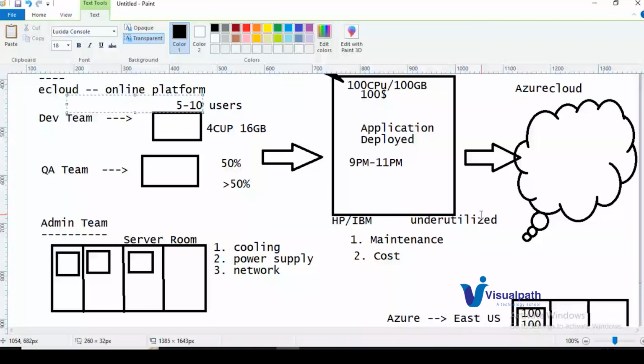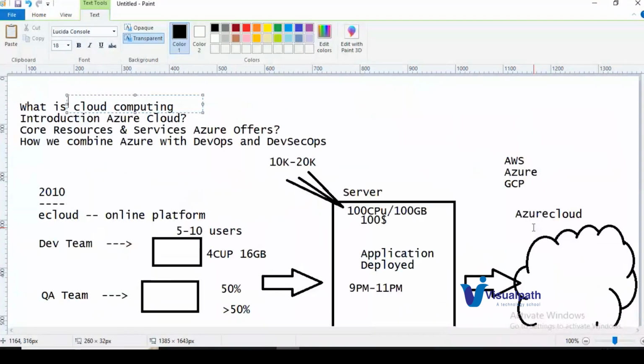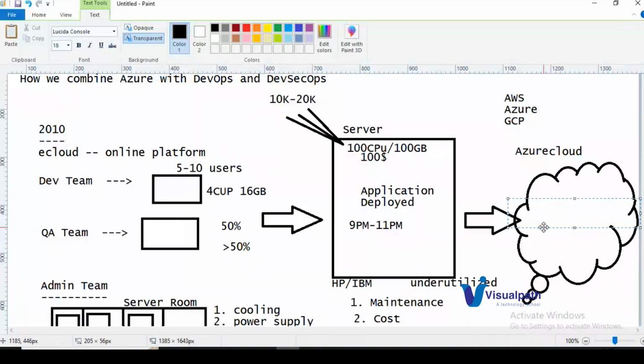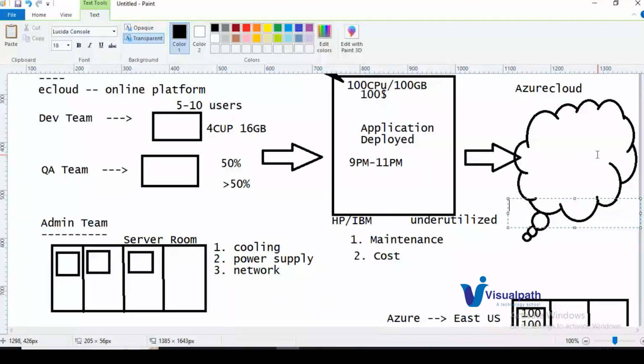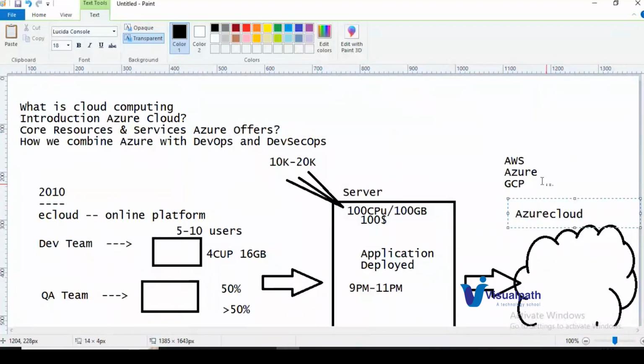The typical definition is accessing the resources on the cloud over the internet is called cloud computing. So over the internet, Azure Cloud will provide the resources. We need to access it from our account on the internet actually. So that is what Azure cloud computing means. Similarly, AWS and GCP follow the same structure of providing the resources.